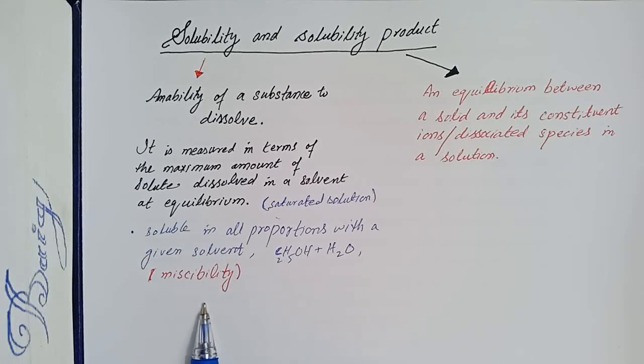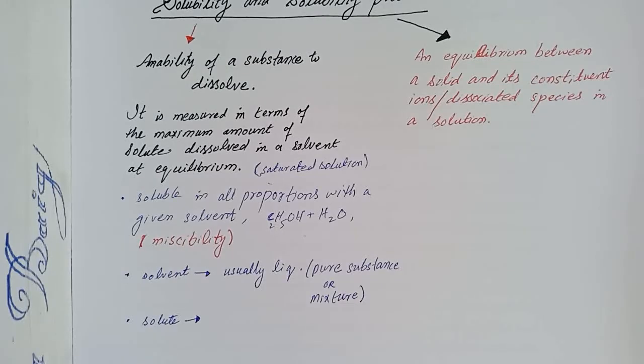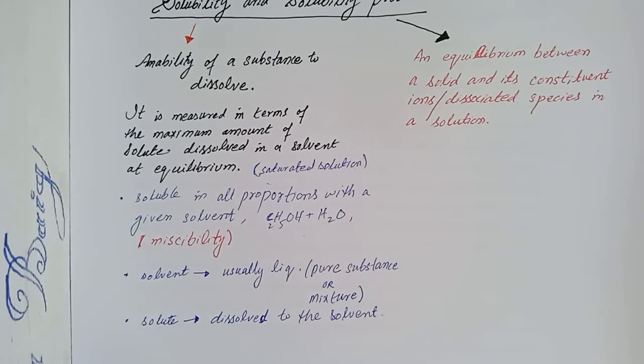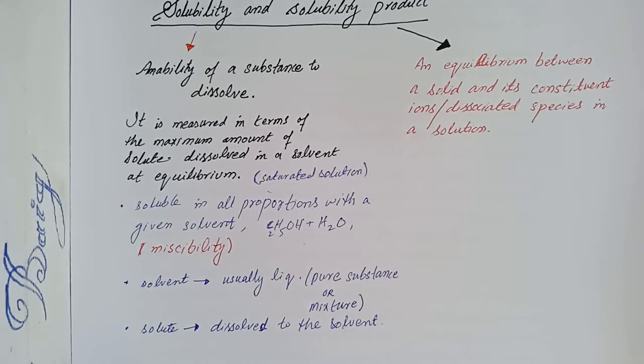Usually the solvent is a liquid, which can be a pure substance or a mixture of liquids, and the species that dissolves is the solute, which can be a gas, liquid, or a solid. Solute is the species that dissolves in the solvent, and solubility is expressed as the ability of the solvent to dissolve the solute, or the ability of the solute to get dissolved into the solvent.